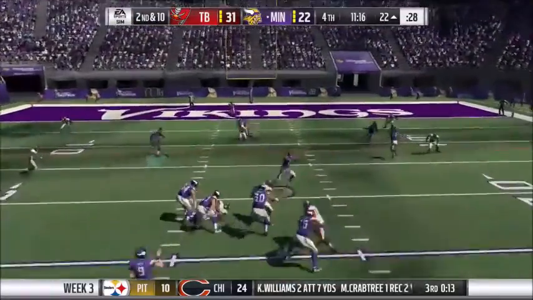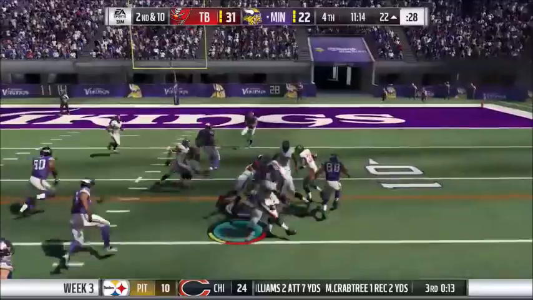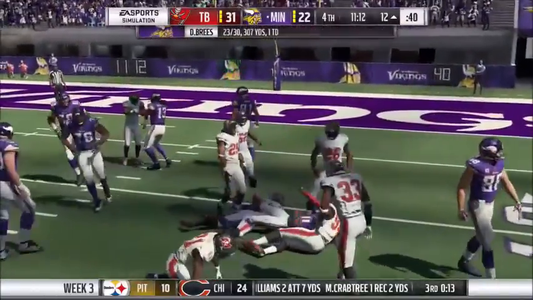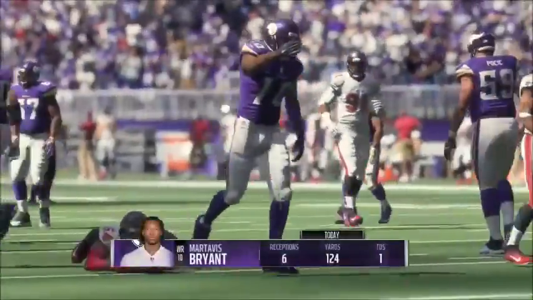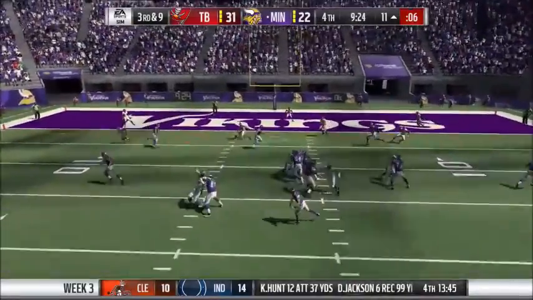And Brees will pass it again. And Martavis Bryant will make the catch. And it looks like he will get close to the first down, and he got it. Drew Brees gets the pass.